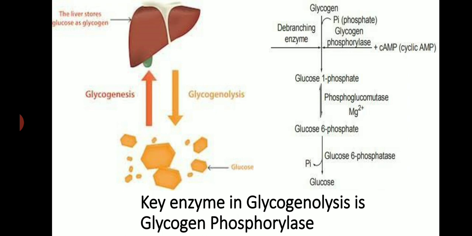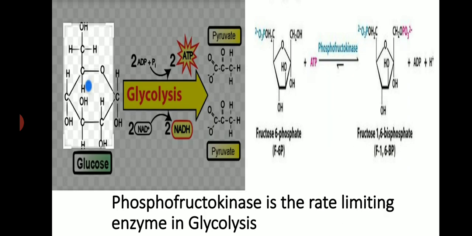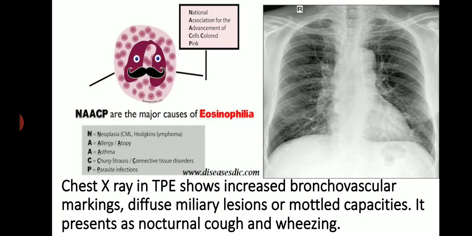Key enzyme in glycogenolysis is glycogen phosphorylase. Phosphofructokinase is the rate-limiting enzyme in glycolysis. Chest X-ray in TPE shows increased bronchovascular markings, diffuse miliary lesions, or mottled opacities. It presents as nocturnal cough and wheezing.